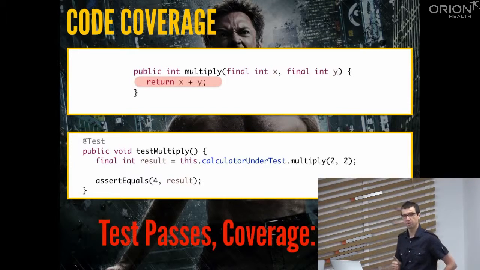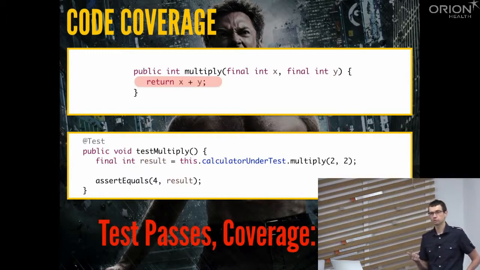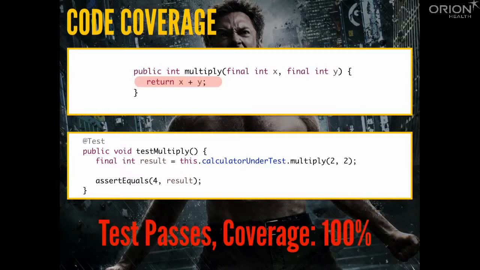We still have the test passing, and we still have 100% coverage. We have a bug, but the tests are passing and coverage is 100%. This isn't right. We get a false impression that our tests are covering all the cases because we have 100% coverage.